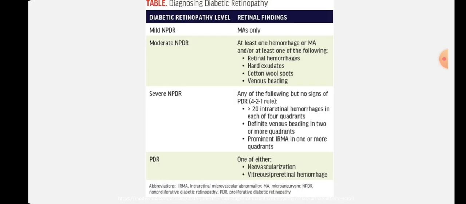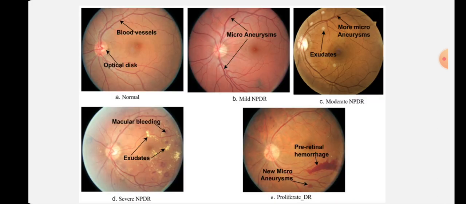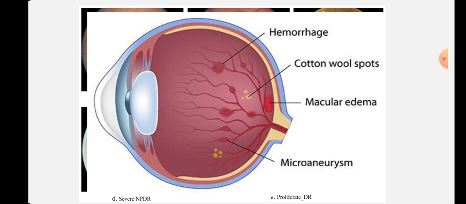So in mild cases you will see microaneurysm with venous looping in one quadrant or all quadrants, but you will only see microaneurysm and venous looping, that is very much normal. So what is microaneurysm? It is a saccular outpouching of the vessel. So here in this picture, you can see that this is a microaneurysm. Here the blood vessel has not burst, but it is going to burst.